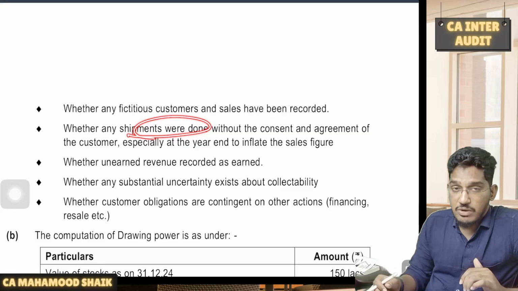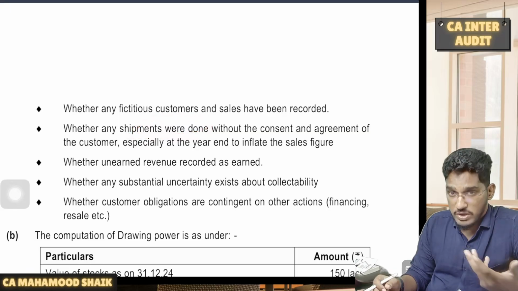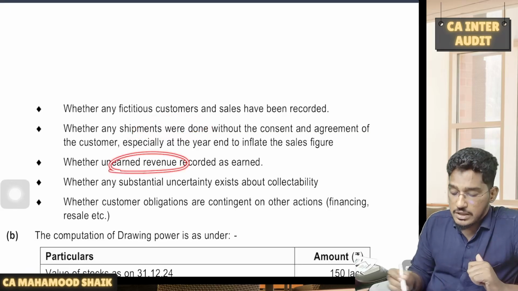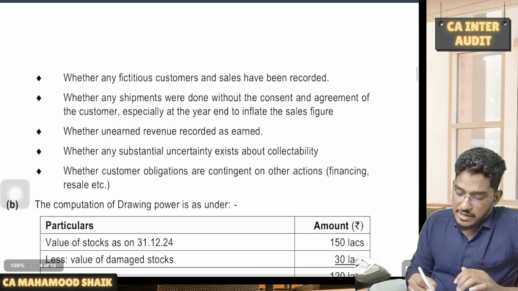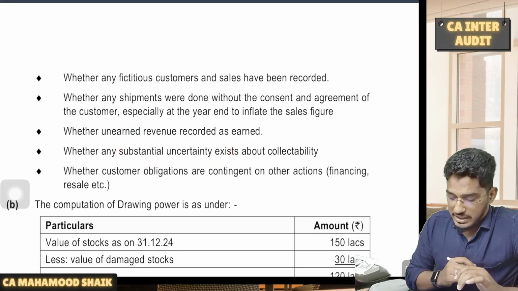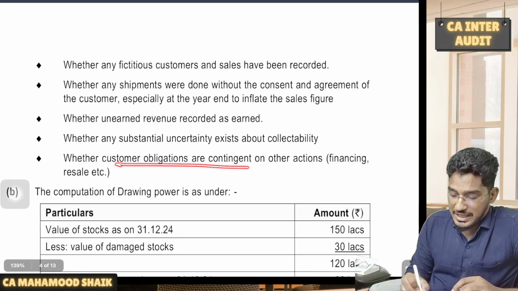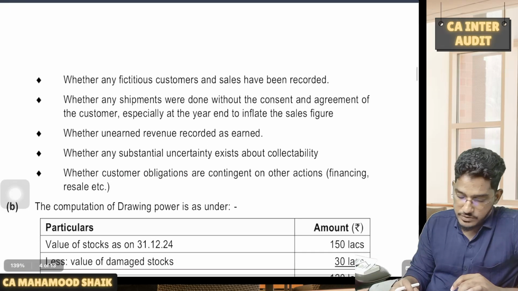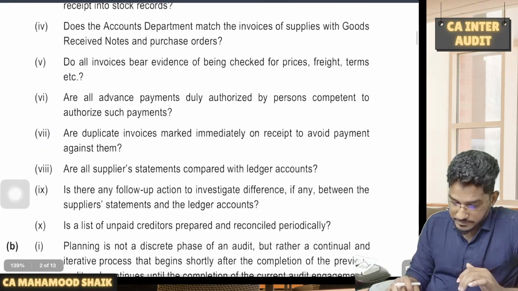Check whether any shipments are done without acceptance, without an order from the customers. Whether any unearned revenue has been recorded as earned. And also whether there is any uncertainty regarding its ultimate collection, and whether there is any contingency on the collection. So this is what you are required to do here.